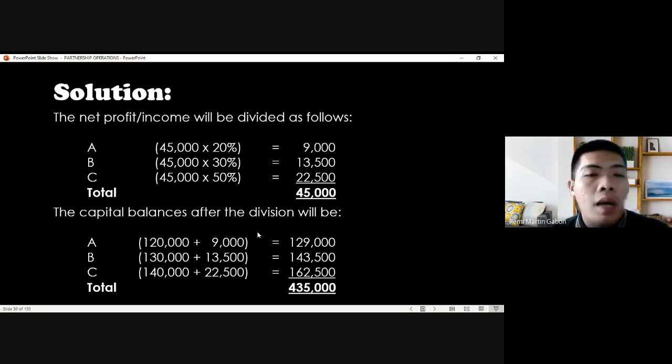Okay, then the capital balances after the distribution: A, we have 129,000. B, we have 143,500. And for C, we have 162,500. A total of 435,000.